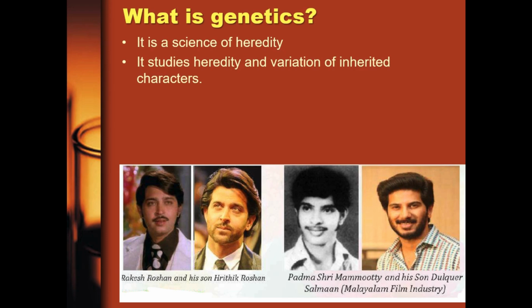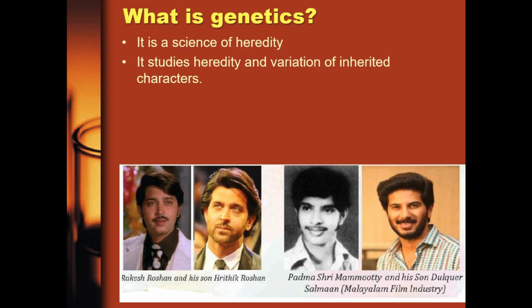Take, for instance, height. Height can be tall or short. Complexion can be fair or dark, and so on and so forth. So think of two siblings that came from the same mother and same father. You will discover that both of them are not looking the same. Now think of when you have male and female. Variation there is the differences in the genes they inherited from their parents. When you talk about male and female, it's obvious that the differences are in the X and the Y chromosome that was being transferred during meiosis.